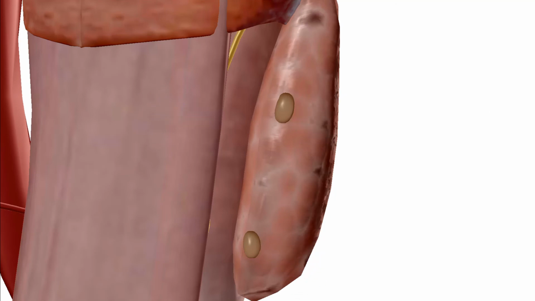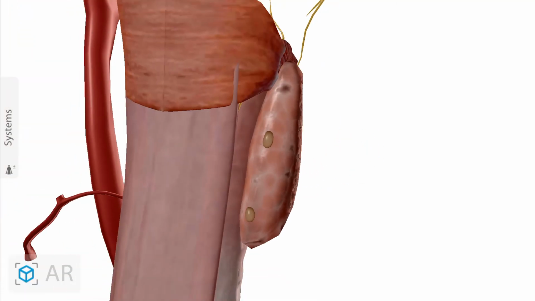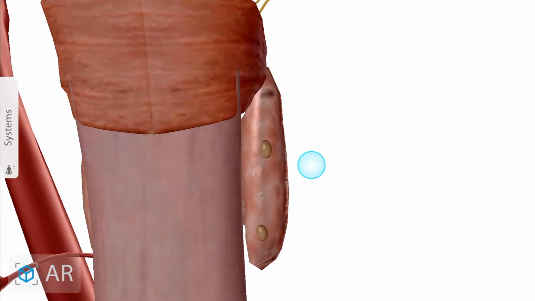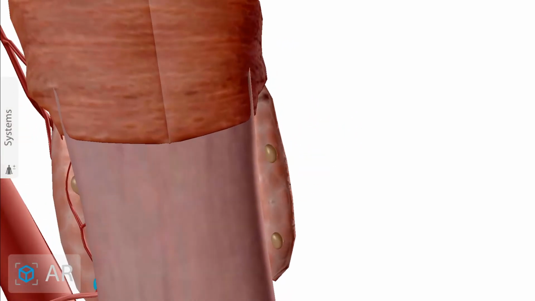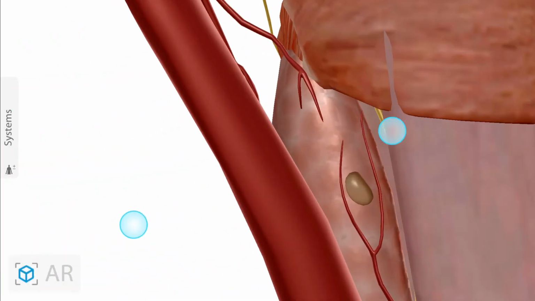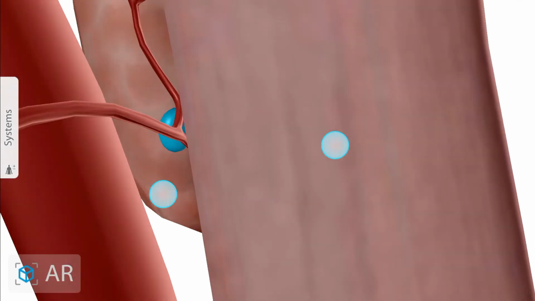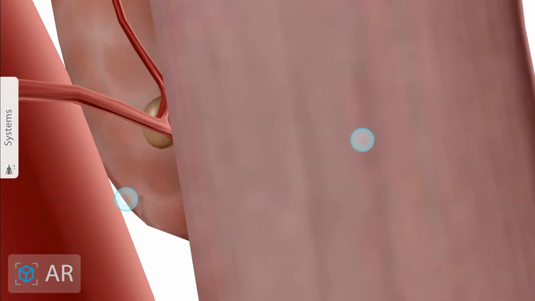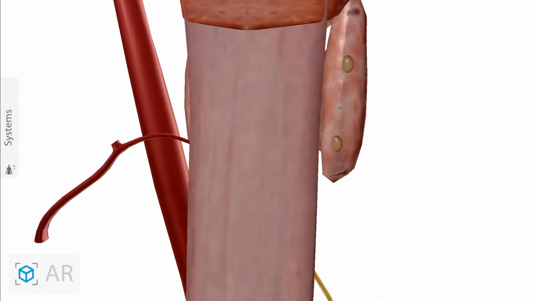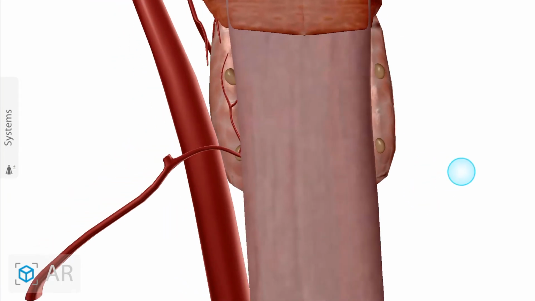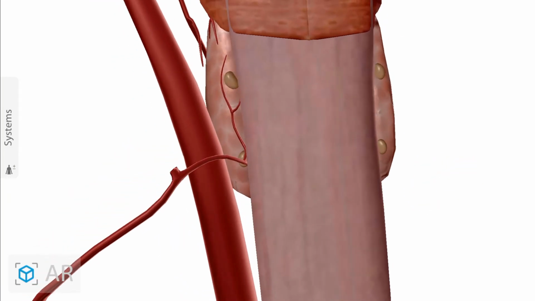So wait, I can show you on both sides. Here it is on the right side and here it is on the left side. So these are the parathyroid glands.